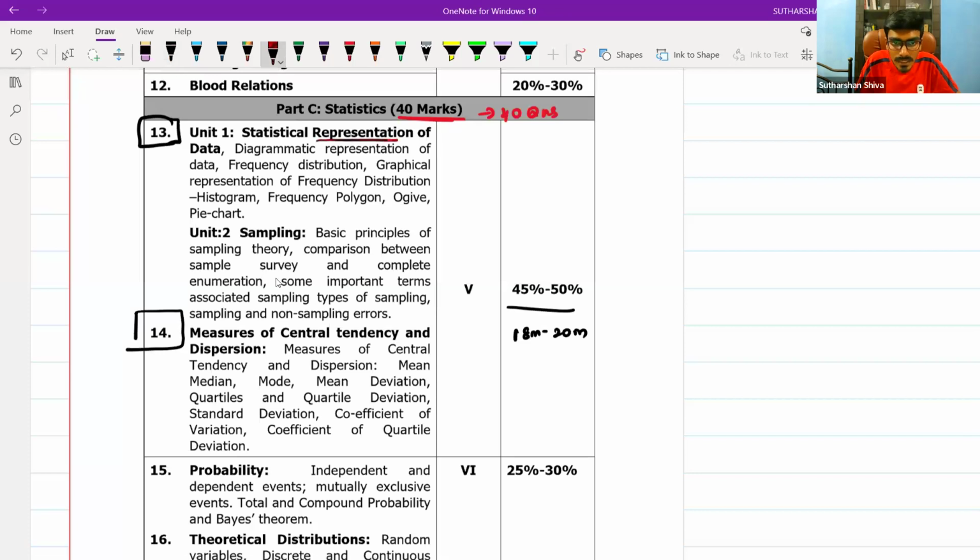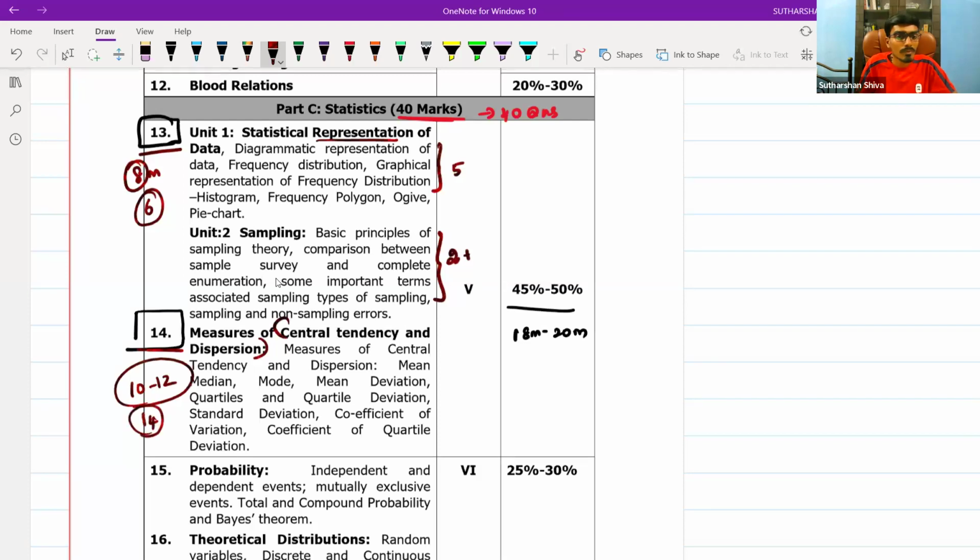In statistical representation of data, you may expect 5 questions. In sampling, you may expect 2 to 3 questions. Put together, in chapter 13, you may get around 8 questions, so 8 marks. From chapter 14, central tendency and dispersion put together, you may get around 10 to 12 marks. In some cases, this chapter will have only 6 marks. You may get 14 questions from this topic.